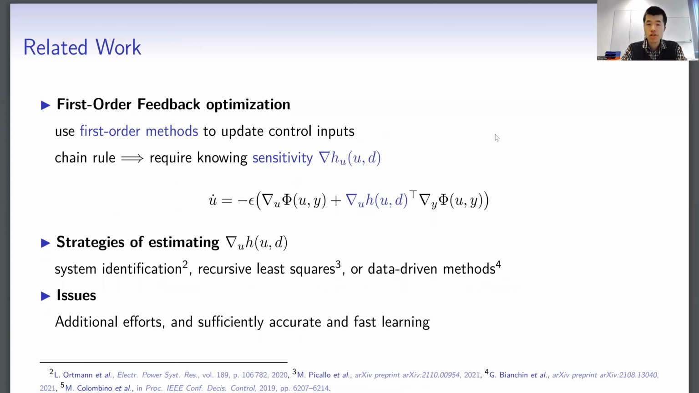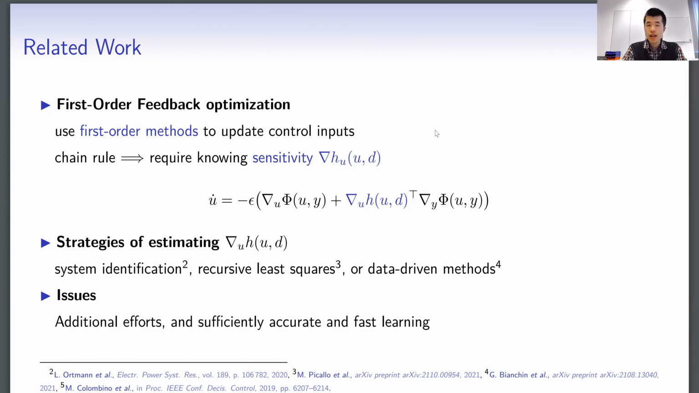Existing feedback optimization algorithms are first-order methods that rely on gradients. When we calculate the gradient due to the chain rule, we need a central model information called the input-output sensitivity, H. We have several strategies of estimating this sensitivity. However, they are accompanied by additional efforts. And also we need to achieve sufficiently accurate and fast learning. Otherwise, the iterations would suffer from suboptimality.